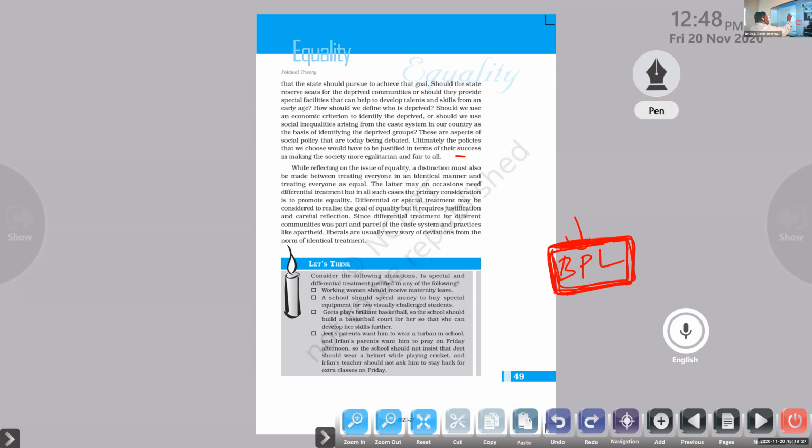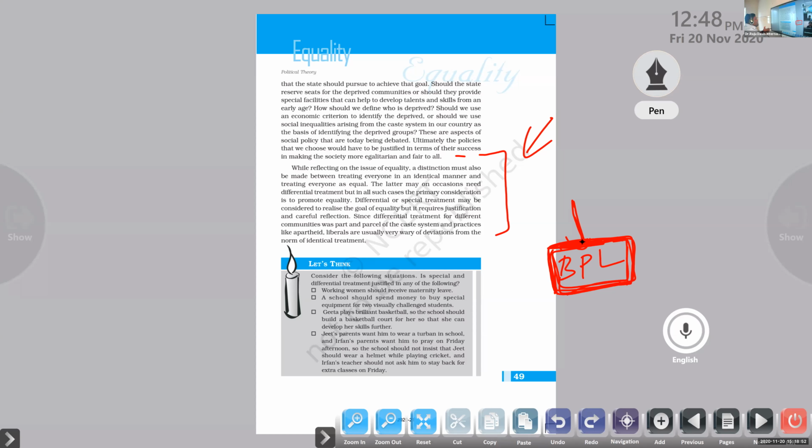Here the question comes. How do we find out these people? Basically, they need this kind of support from the government. Clear or not? So the government is coming forward with a number of plans and programs to find out who are really under the poverty line, with policies and programs.